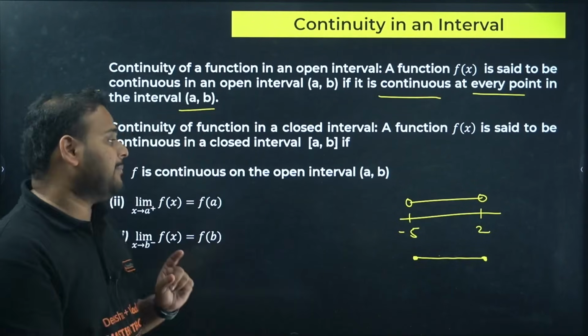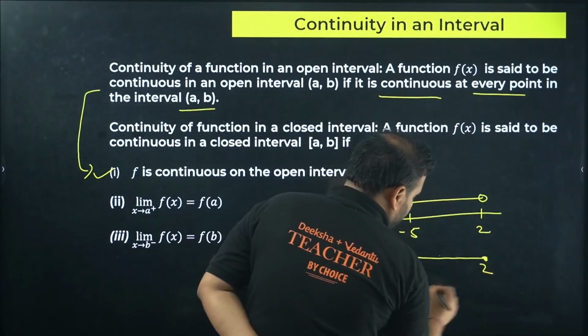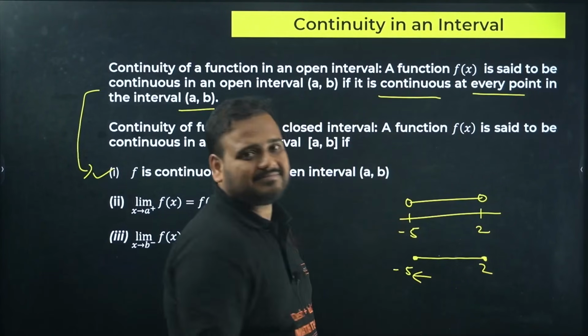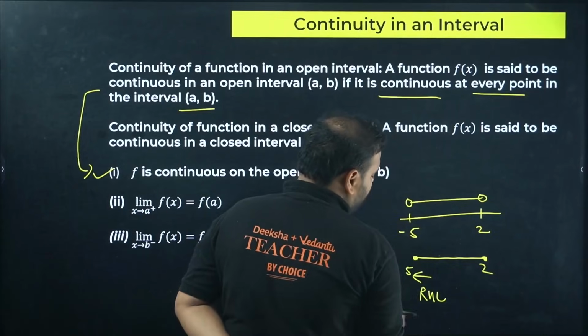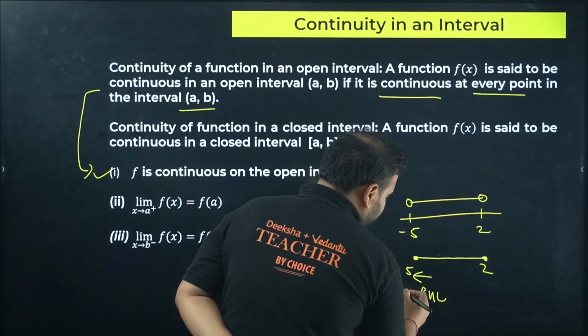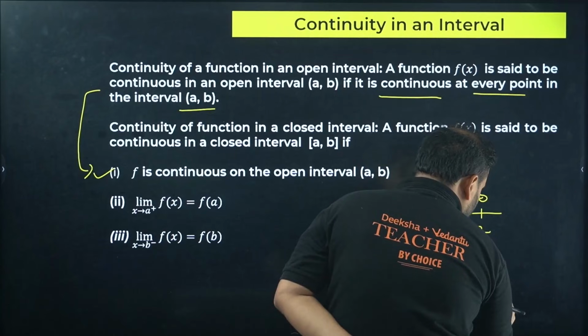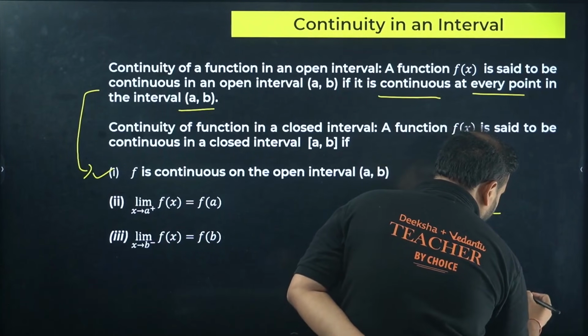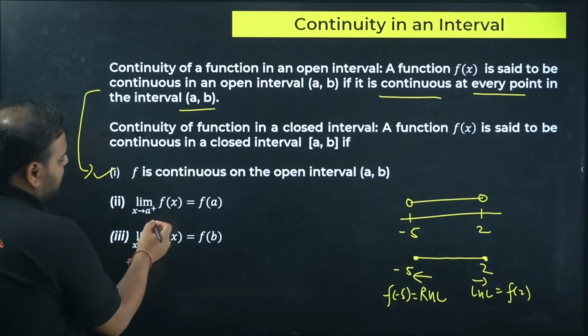First point remains same, and at the point -5 we should have which continuity? The right hand limit, the RHL, should be equal to f of -5, and at the point 2 the LHL should be equal to f of 2. So at the point A, what was A?